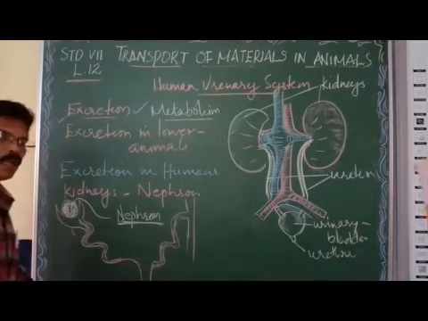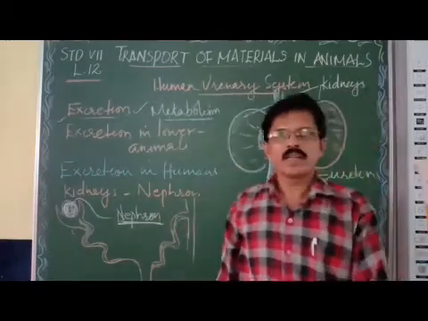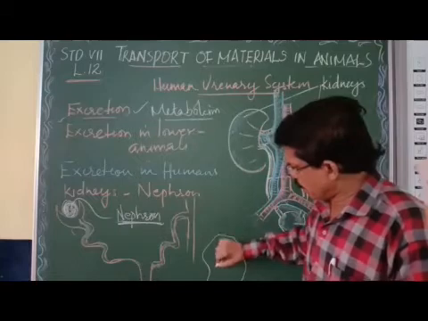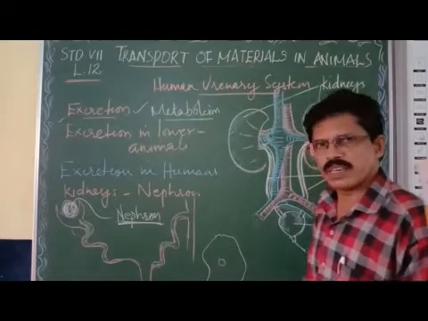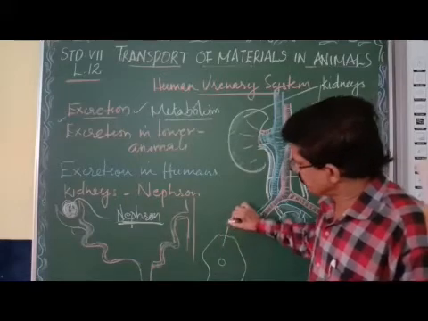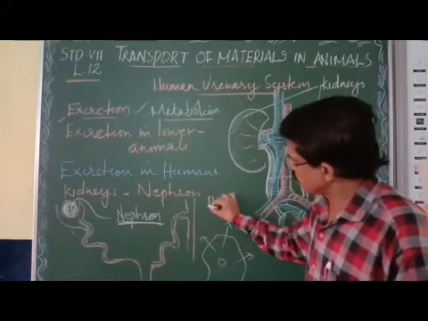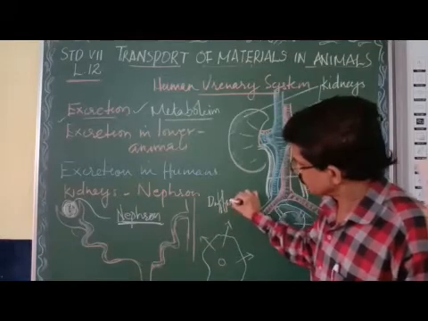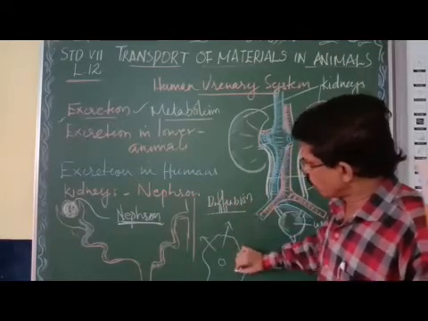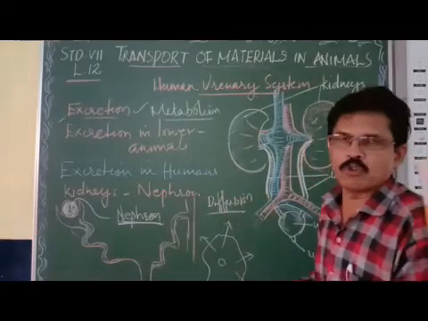In lower animals like amoeba and paramecium, for example amoeba, if I draw it, amoeba has no definite shape. This amoeba removes the waste to the surrounding water by diffusion. Everybody knows what diffusion is.